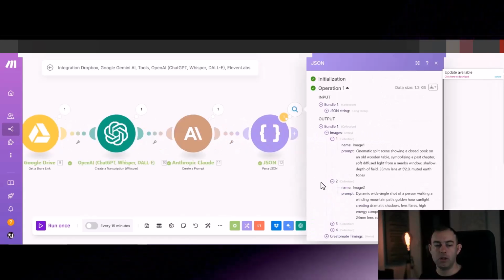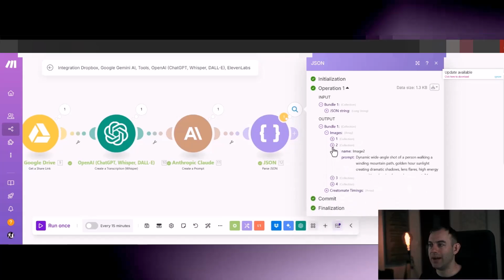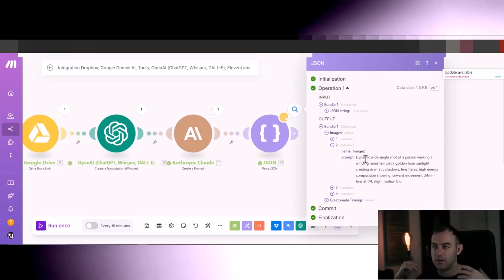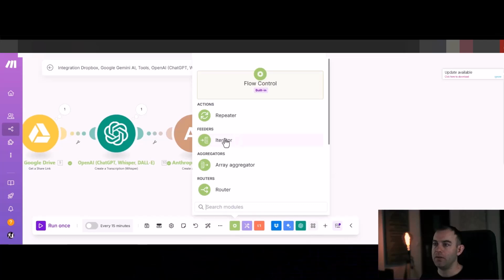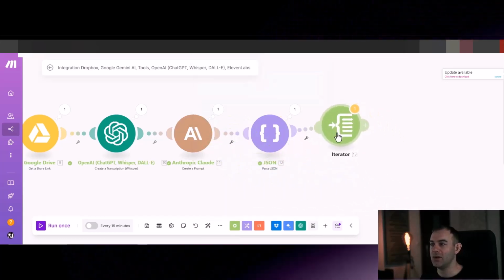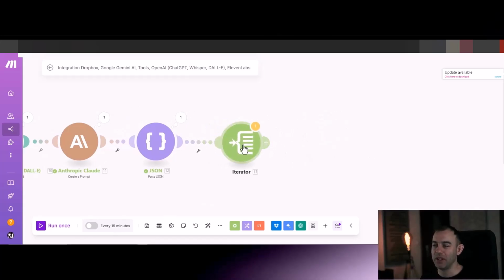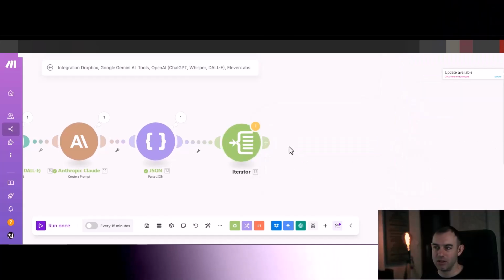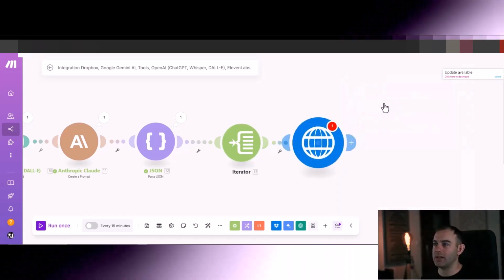So this is all good. Now we have parsed this into the JSON, and we have an array of prompts. We now want to send those one by one. To do that, we're going to use the infamous iterator that is so difficult for everyone to grasp when they first start with Make.com. All you do is map the images array like that. Now you need to put the HTTP make a request module.